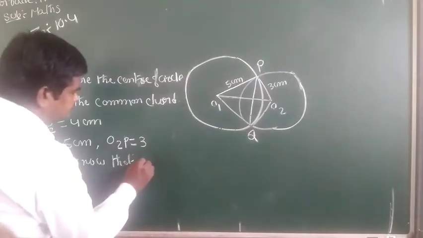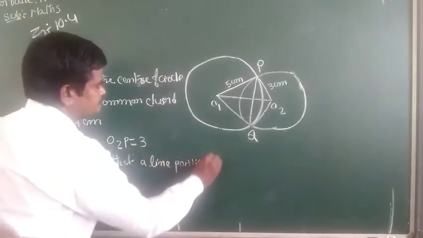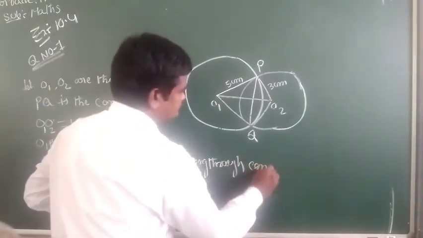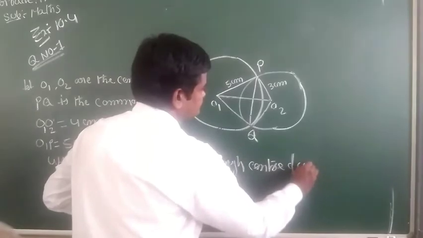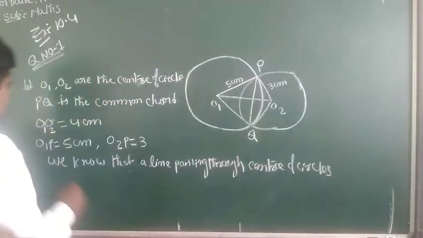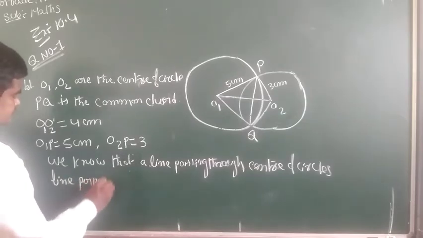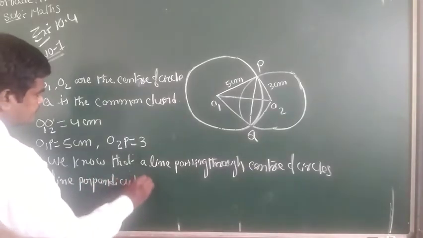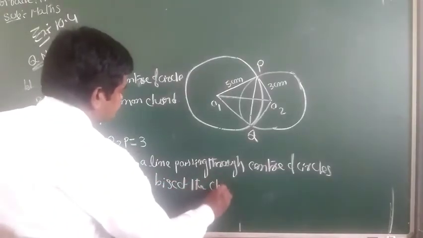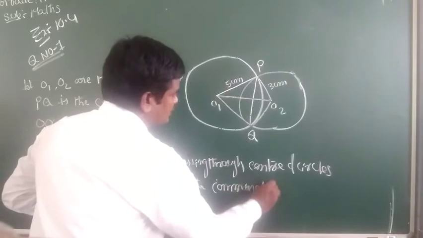So we know that a line passing through the centers of the circles, a line perpendicular, bisects the common chord.